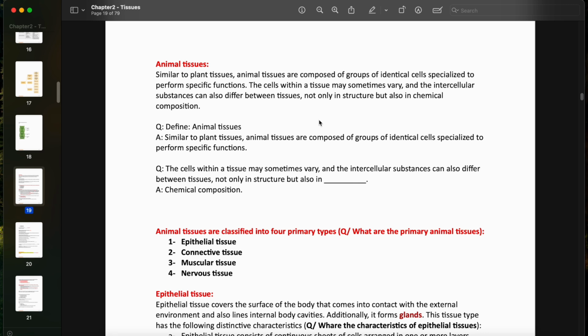The animal tissues, similar to plant tissues, are composed of groups of identical cells specialized to perform specific functions. So here the concept of a tissue did not change. The concept of a tissue is still the same. A tissue is a tissue, whether it is in a plant or an animal. The cells within a tissue may sometimes vary, and the intercellular substances can also differ between tissues, not only in structure but also in chemical composition.